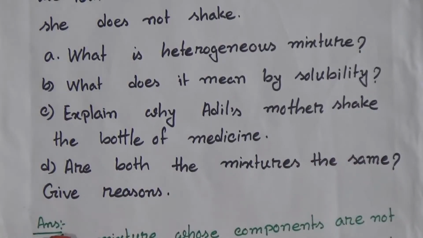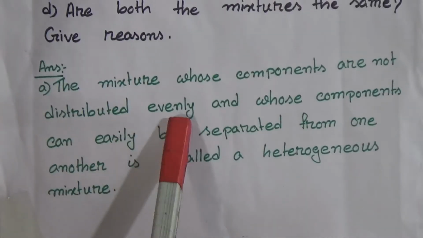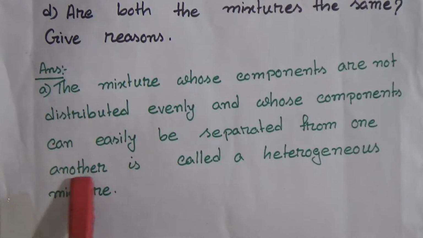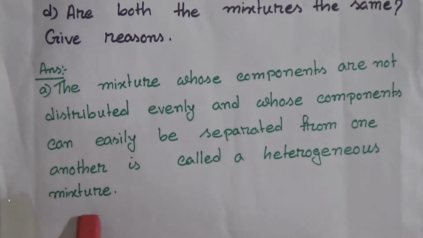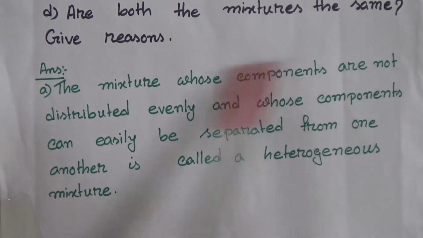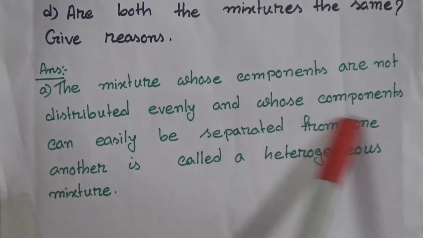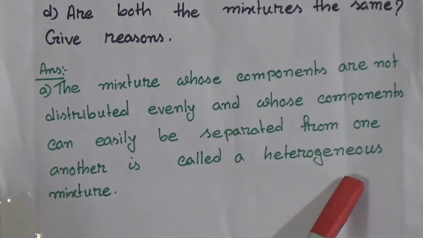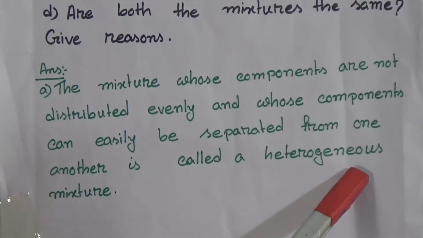Answer. The mixture whose components are not distributed evenly and whose components can easily be separated from one another is called a heterogeneous mixture.